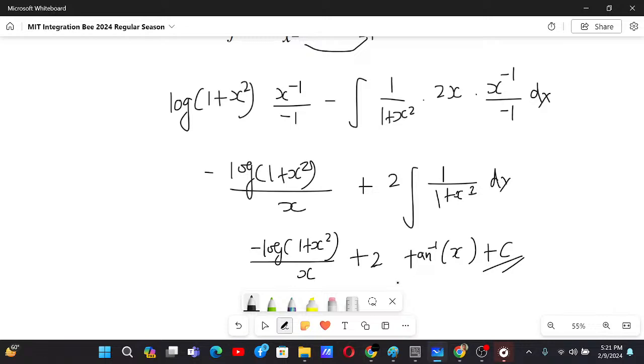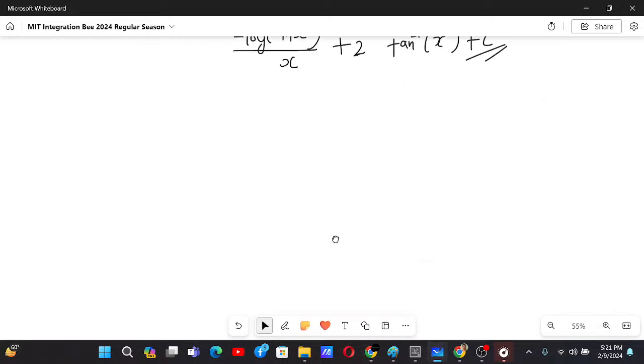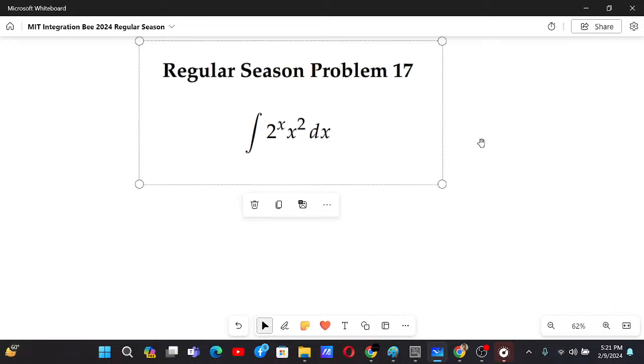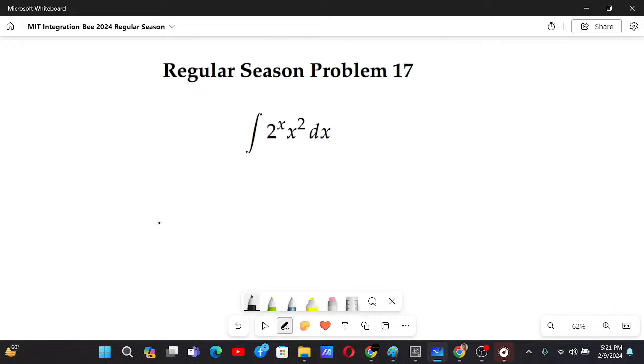That's why I knew at the first sight that we have to use integration by parts. Let's solve this problem now. 2 to the power x and then x square.